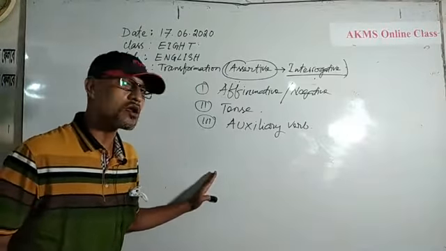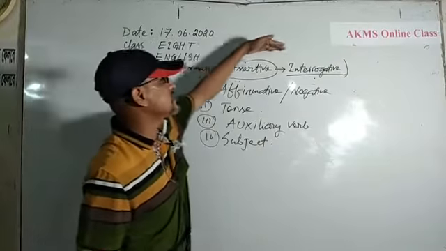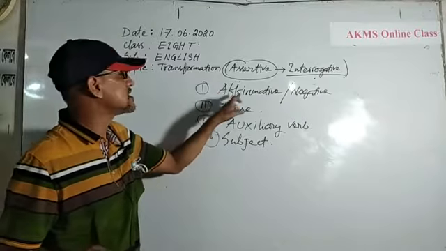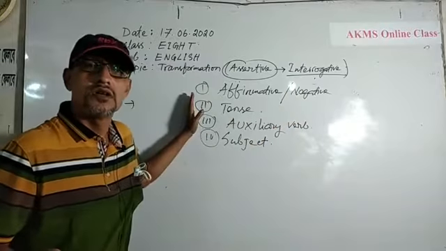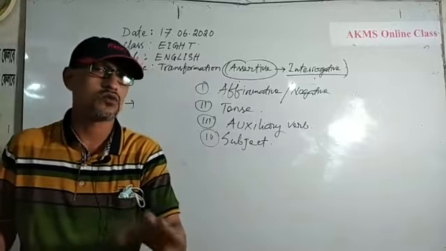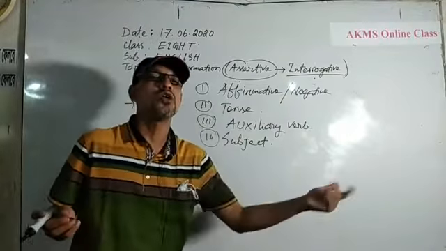Then, number 4, you should be very much careful about the subject of the given sentence. If the sentence is affirmative, the structure will be one, and if the sentence is negative, the structure will be another one.